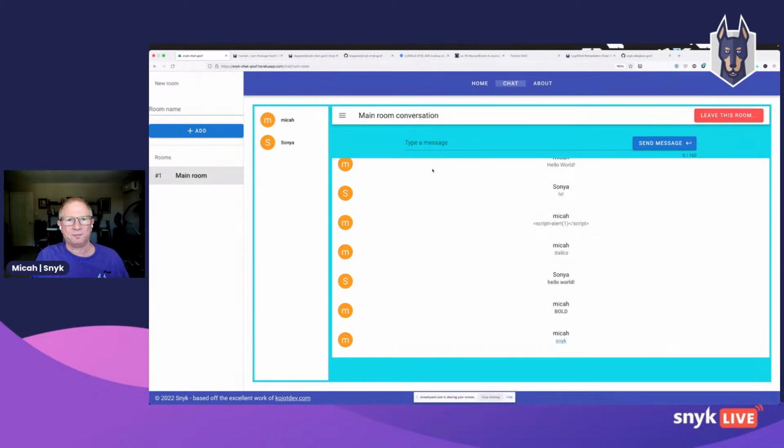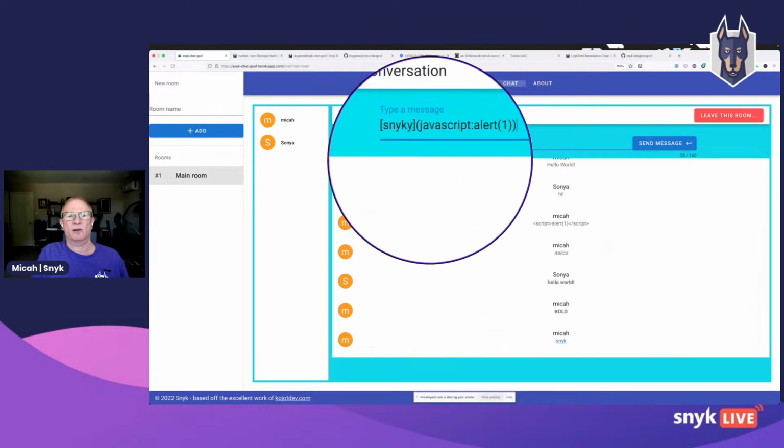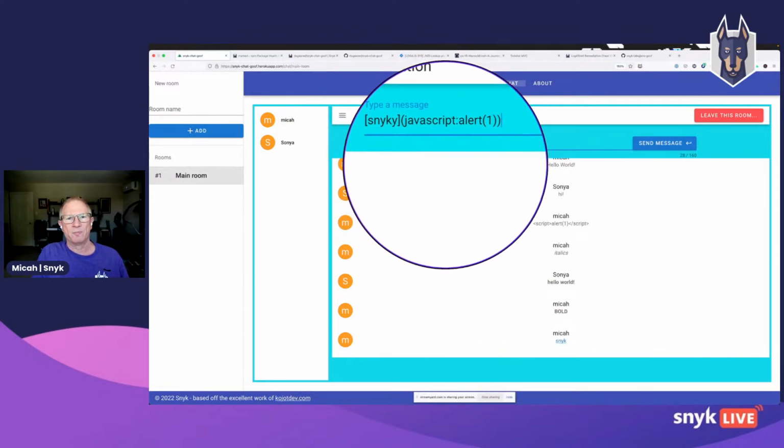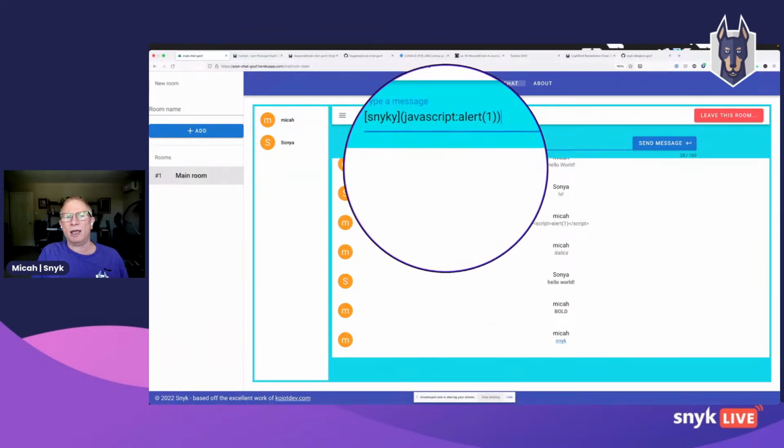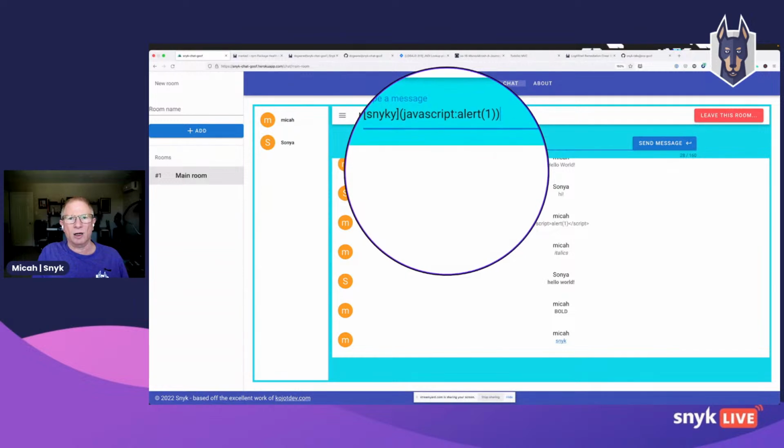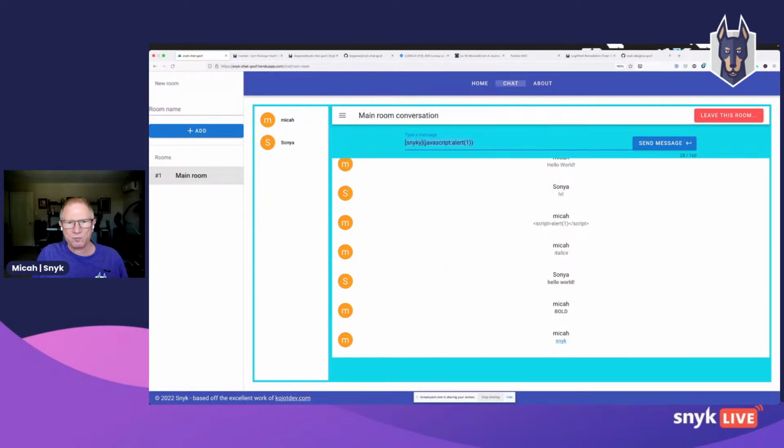So there we go. But it does offer me a new vector of attack to see if I can inject some JavaScript here. So the next thing I'm going to try is this. Now, this is a perfectly valid bit of Markdown, but instead of a URL, I'm trying to inject some JavaScript there. Let's see what happens.